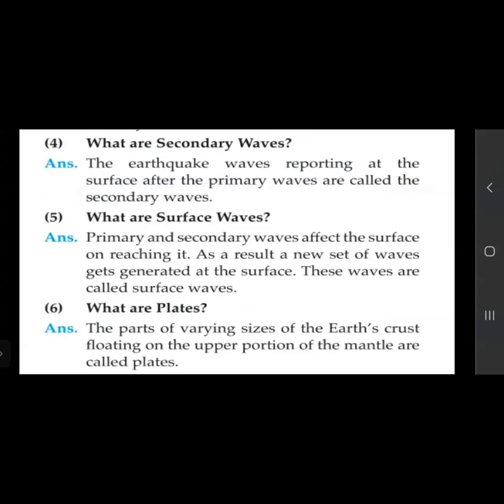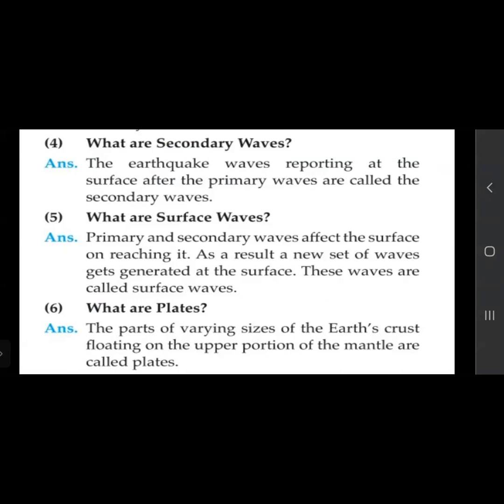Now what are the secondary waves? The secondary waves reach the surface after the primary waves. After the primary waves, the waves which reach the earth's surface are called secondary waves. And what are the surface waves? Primary and secondary waves affect the surface on reaching it. As a result, a new set of waves gets generated at the surface. These waves are called surface waves.